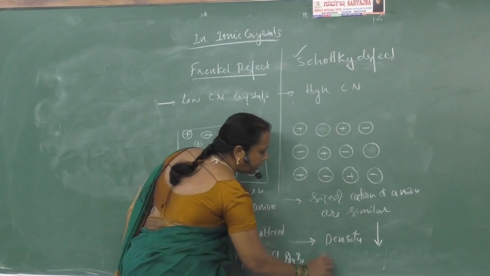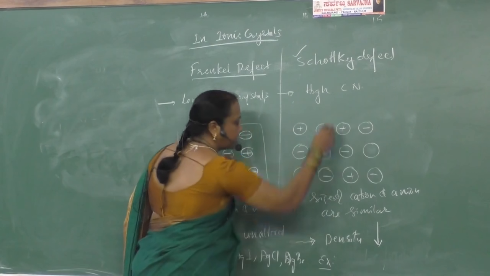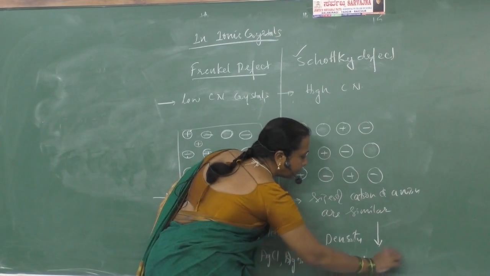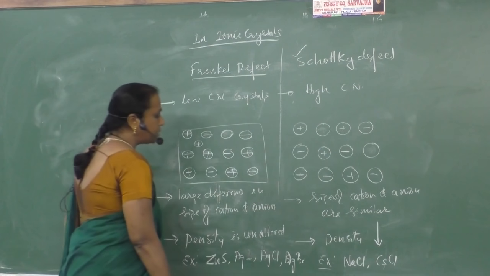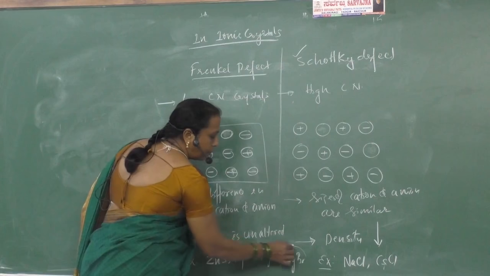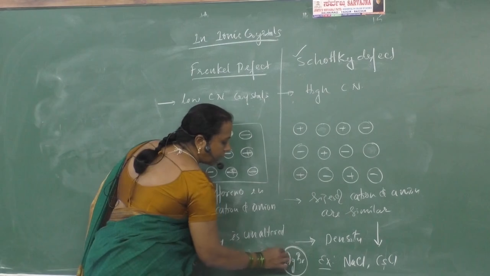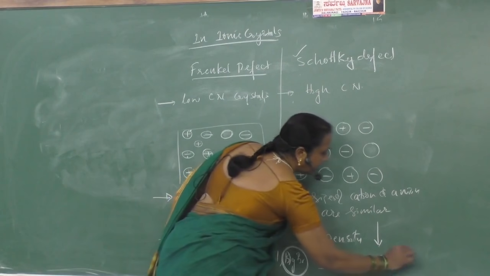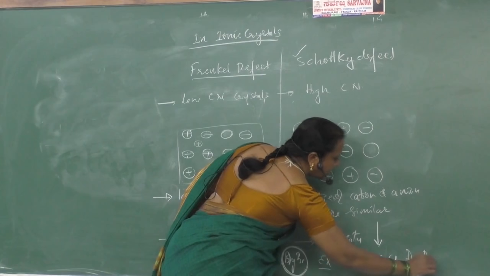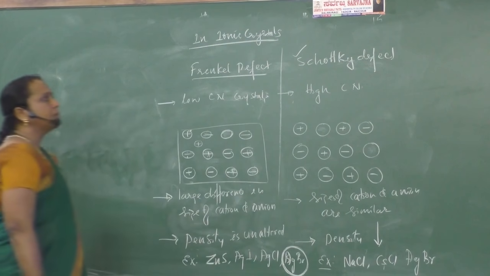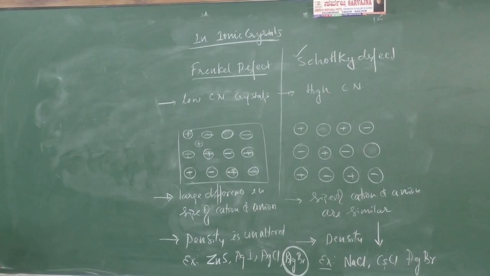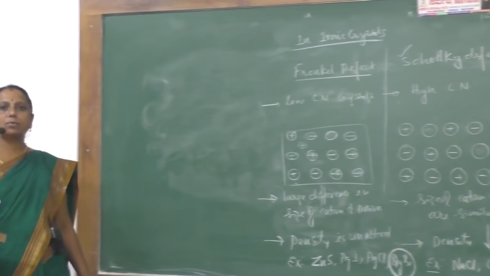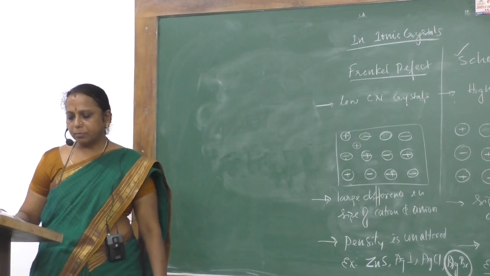Examples for Schottky defect, with high coordination number, are sodium chloride and cesium chloride. Along with these two, there is one compound which exhibits both Frenkel and Schottky defect, that is silver bromide. I can write silver bromide as an example for Schottky defect. This is very important. Silver bromide shows both Frenkel defect as well as Schottky defect.